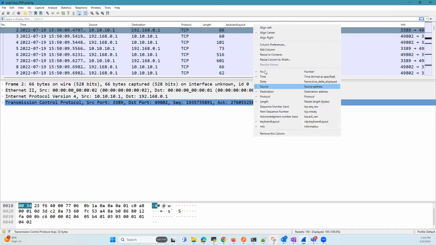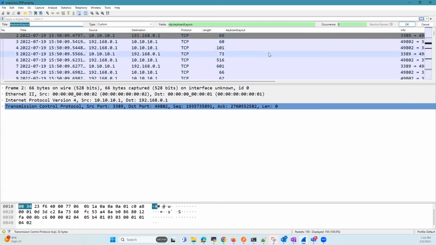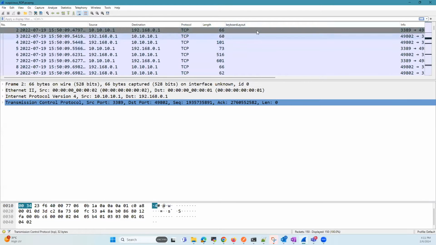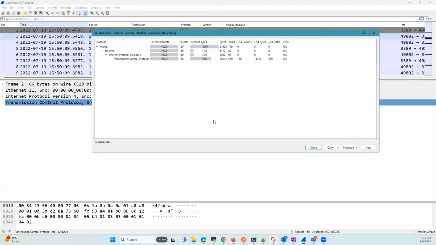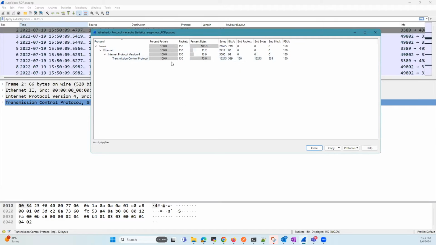Let's right click and go to edit column. As you can see, I've added this field rdp.keyboard layout as part of our column here.